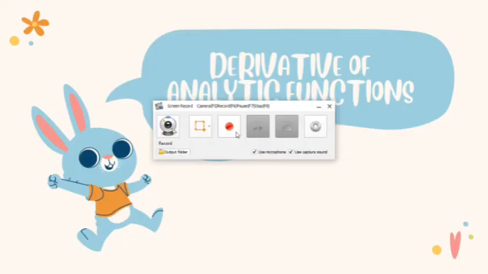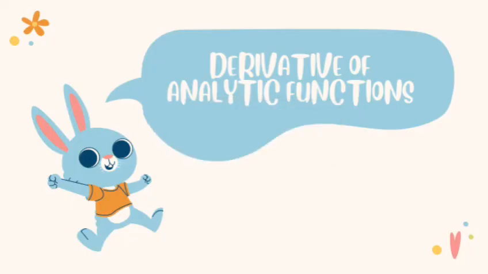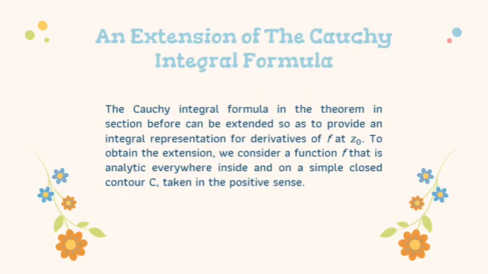Now, I will explain about the derivative of an analytic function, an extension of the Cauchy integral formula. The Cauchy integral formula in the theorem in the section before can be extended so as to provide an integral representation for the derivative of f at z0. To obtain the extension, we consider a function f that is analytic everywhere inside and on a simple closed contour C, taken in the positive sense.